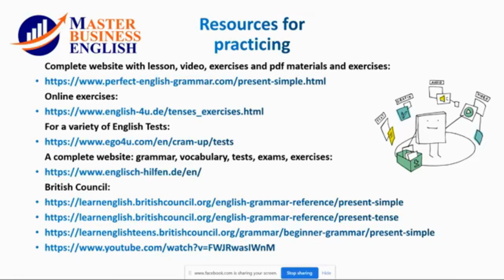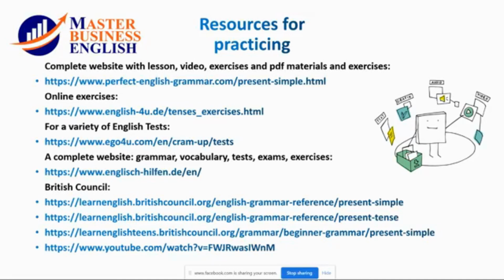There is another online website where you can find some exercises too, www.english-4u.de. It is a very good one, so you can find a lot of exercises for different tenses and different issues in English in order to practice. There's also Ego4U, ego4u.com, which offers you a variety of tests so you can test how much you have learned in your previous lessons.